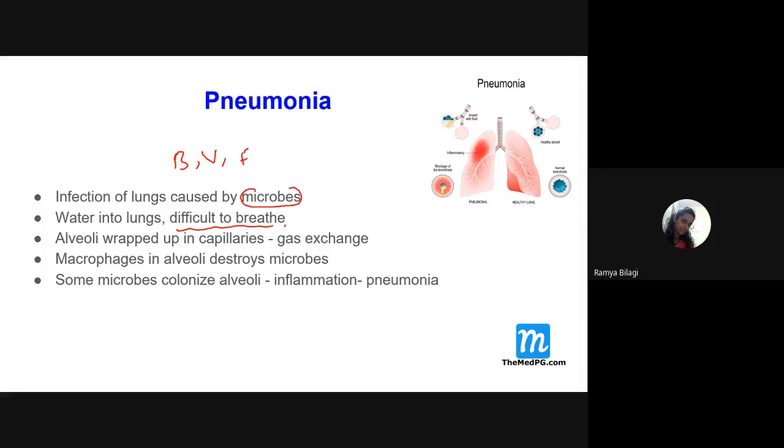The healthy alveoli are wrapped with capillaries, and that is where gas exchange occurs. Now what happens when these alveoli are destroyed by the microorganisms? There will be inflammation, and this finally results in pneumonia.